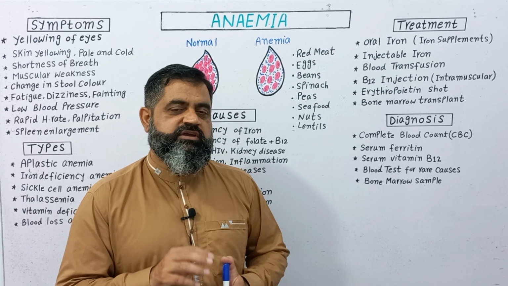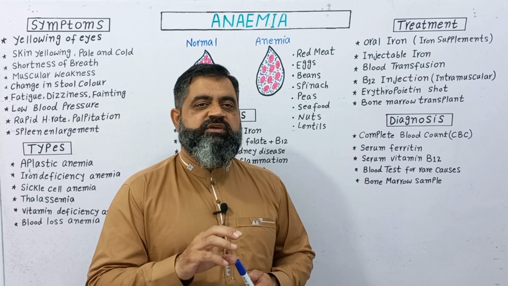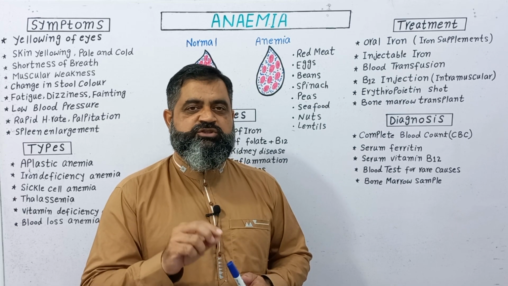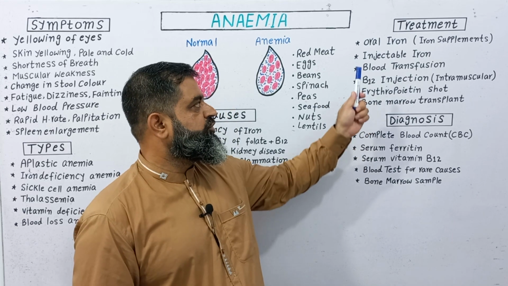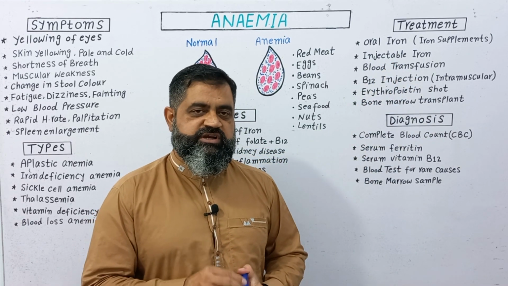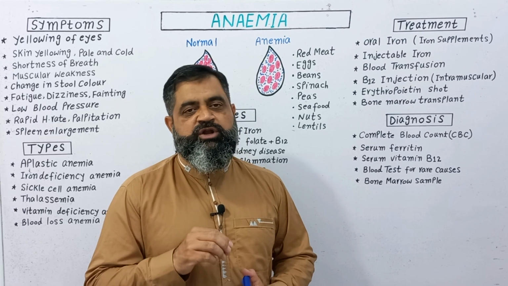If a person has an allergic reaction to these oral supplements, then we provide other supplements in the form of injection through IV fluid. Injectable iron, which comes in many different forms and ampules, can be injected through IV solution into the body.